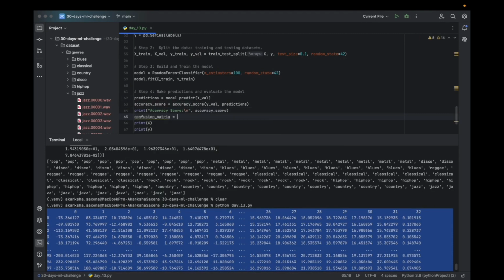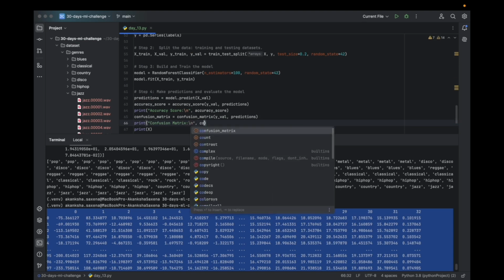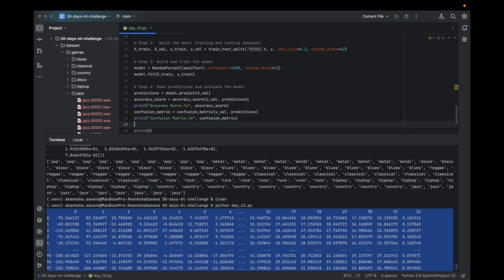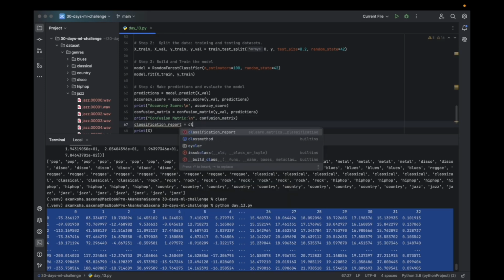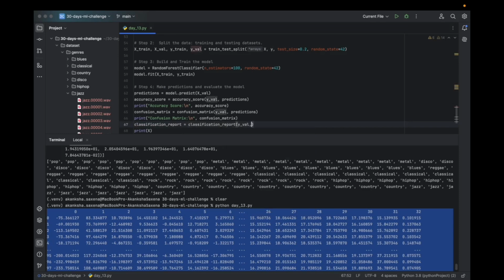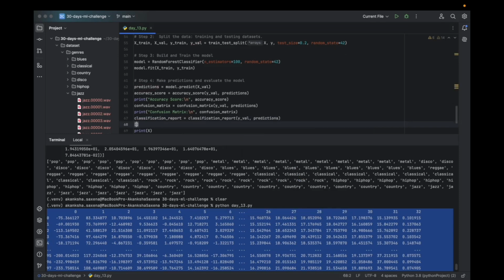We will print the confusion matrix of the actual data and the predictions made. Print it as well. Confusion matrix, and then we will get the classification report, actual value, predictions made, and print classification report.